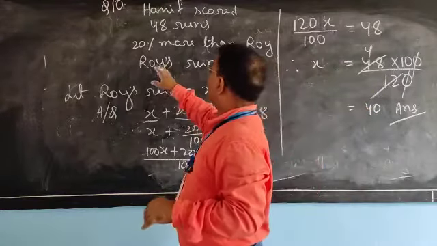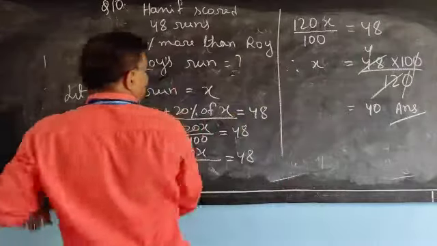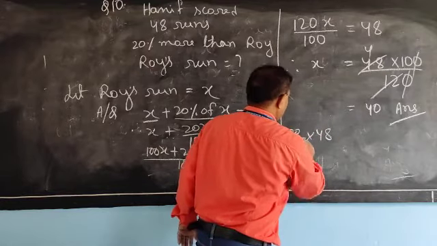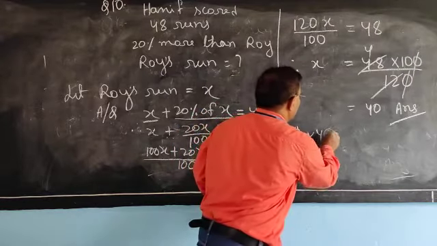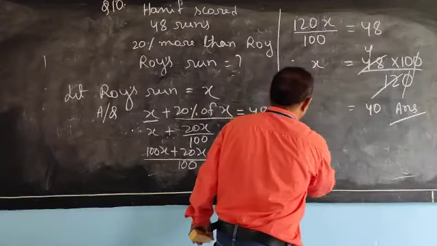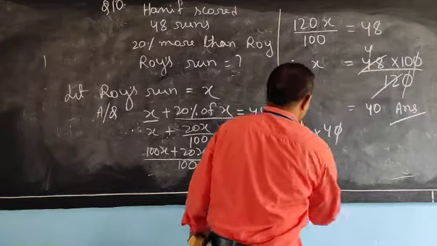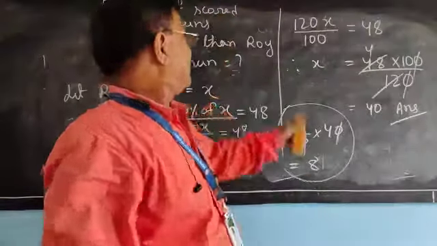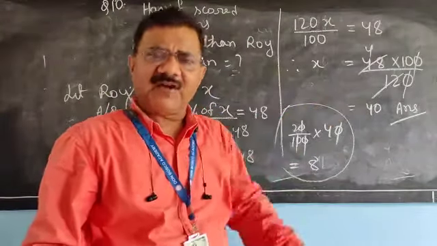That 40 is Roy's run. Now find 20% of 40, sorry, 20% of 40, not 48. 20% of 40 is 8, meaning Hanif scored 8 more runs, and 8 more than 40 is 48.